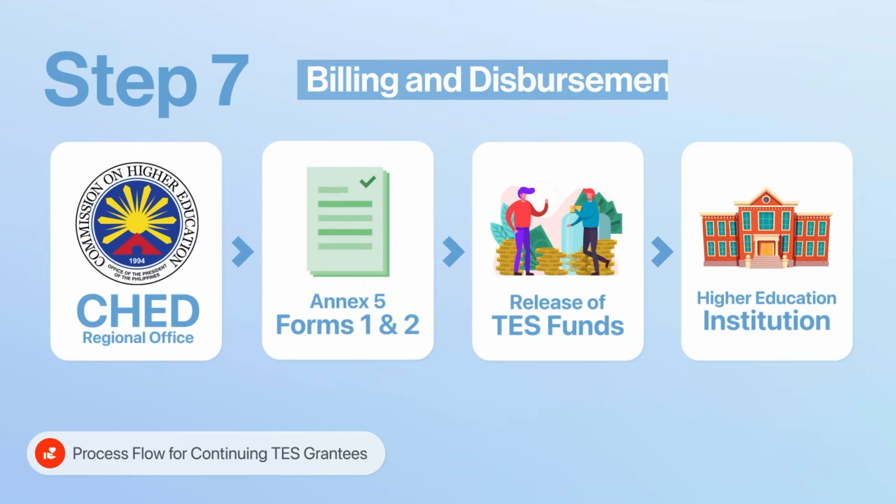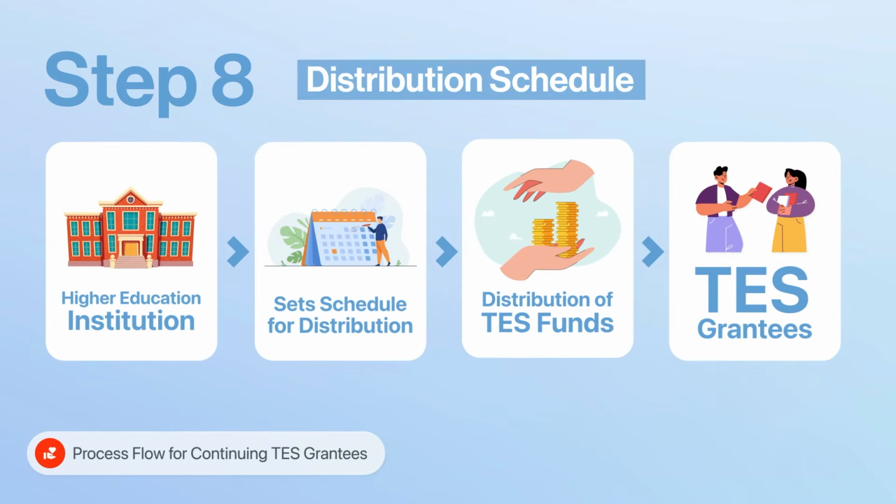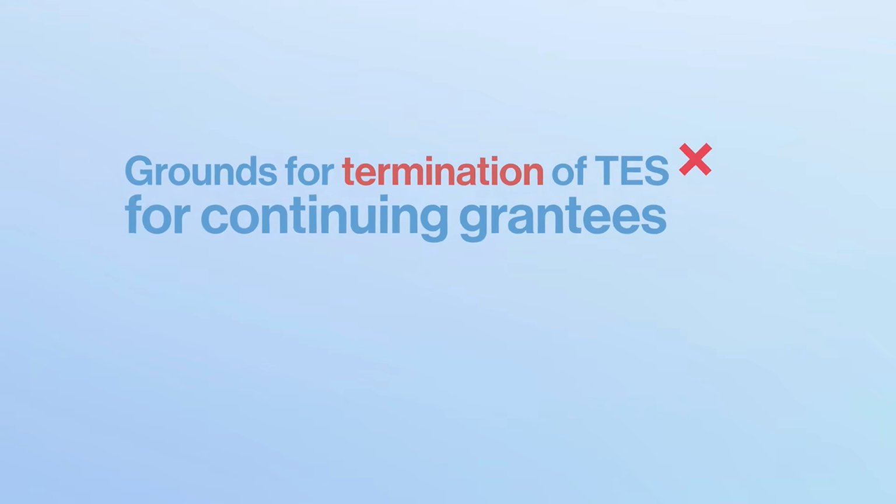Step 7. The CHED Regional Office processes the billings using Annex 2 Forms 1 and 2 of the continuing TES grantees and proceeds with the release of TES funds to the HEI. Step 8. The HEI sets a schedule for distribution and notifies the continuing TES grantees that their subsidy is ready for claiming. So what are the reasons for termination of grants?